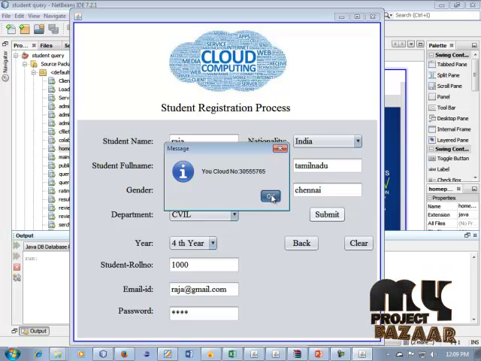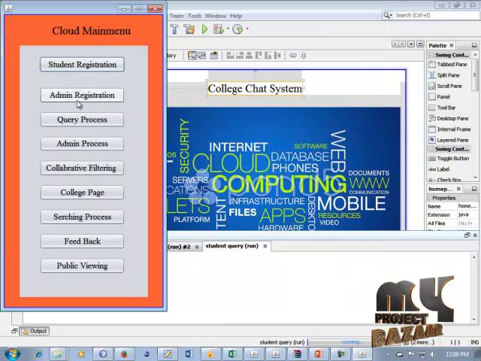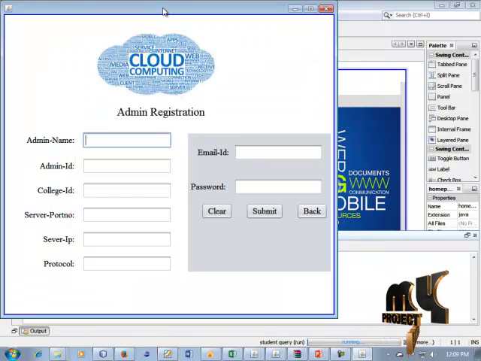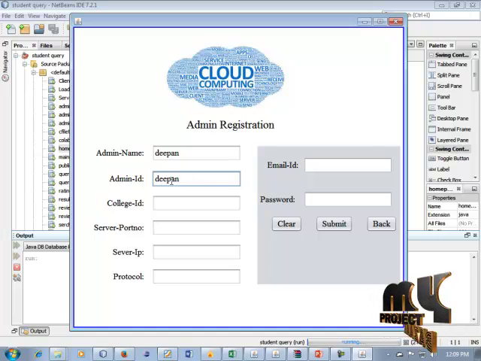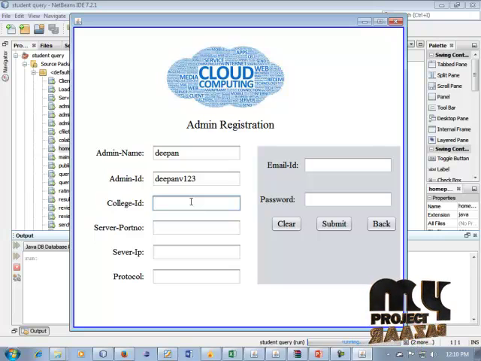So this process can be completed. So click this back button. Okay, the admin registration. Okay, in the cloud admin registration process can be completed. We can fill in our information, admin information. Okay, Deeban, admin ID Deeban V123. It is for all of our choice. College ID 9119. Server port number is 3007.